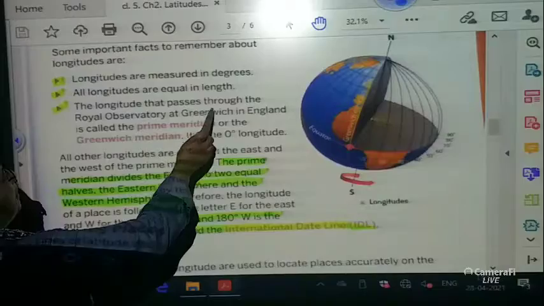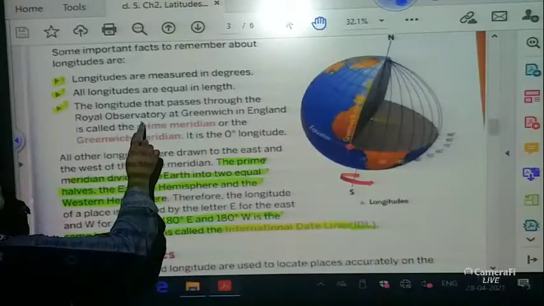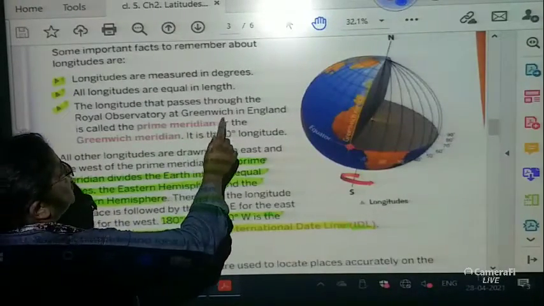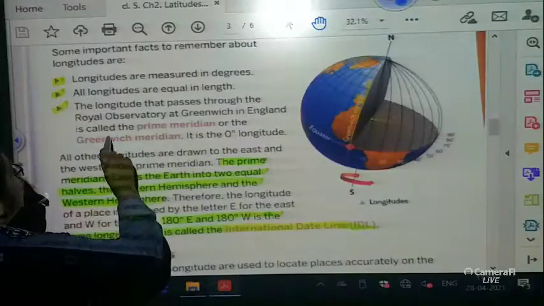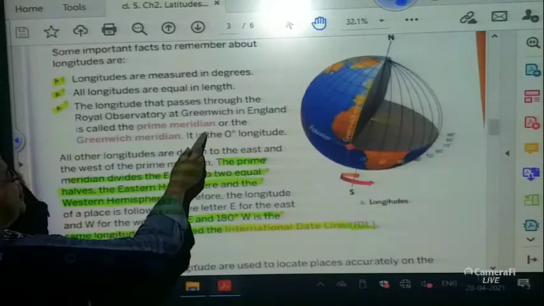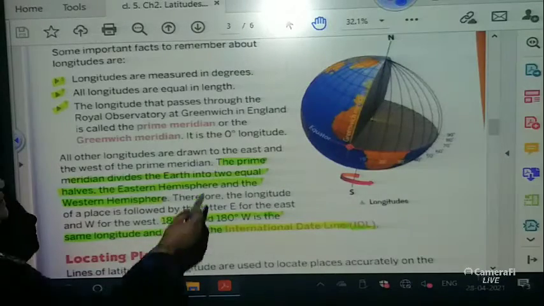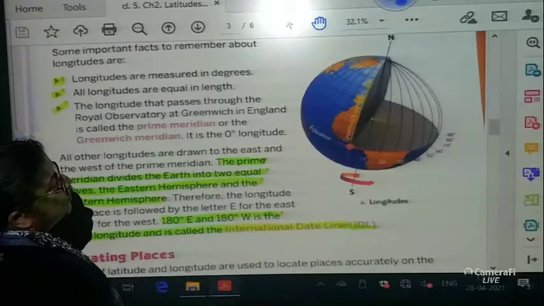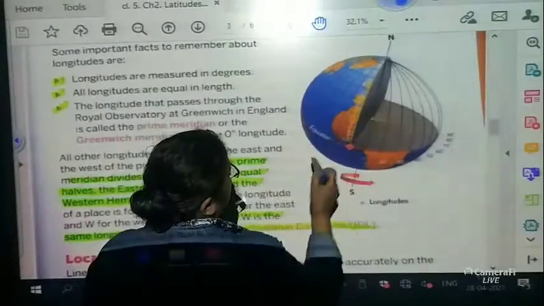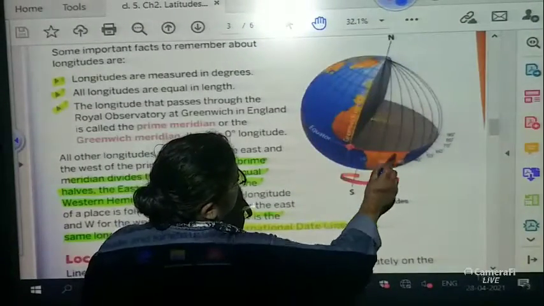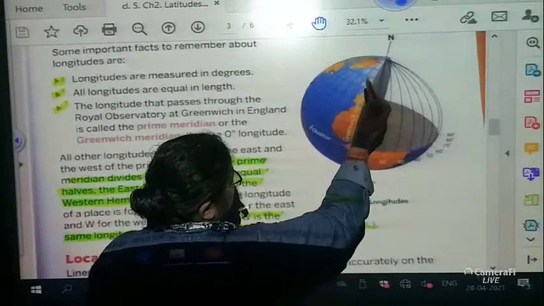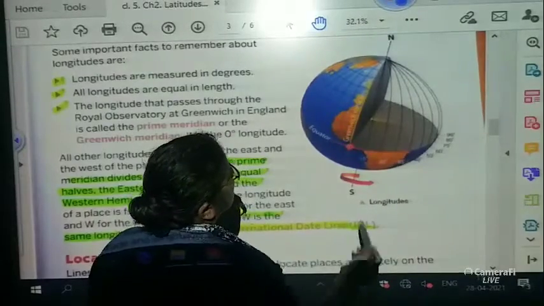The longitude that passes through the Royal Observatory at Greenwich in England is called the prime meridian or the Greenwich meridian. It is the 0-degree longitude. For latitude, the equator cuts the earth into two equal halves.